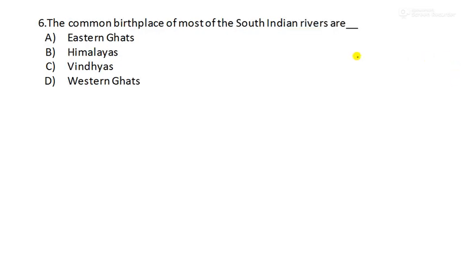Next is question number 6. The common birthplace of most of the South Indian rivers is dash. Common birthplace means most of them, where do they take birth, where do they rise from? So which one is it? It is option number D, the Western Ghats.